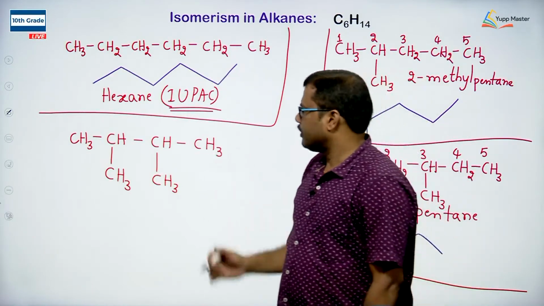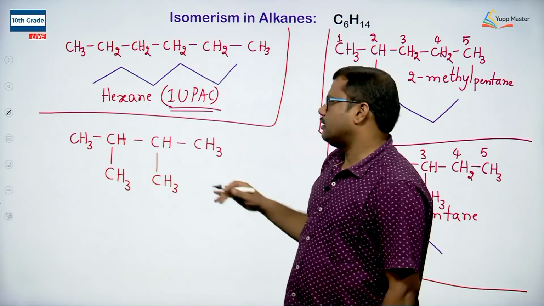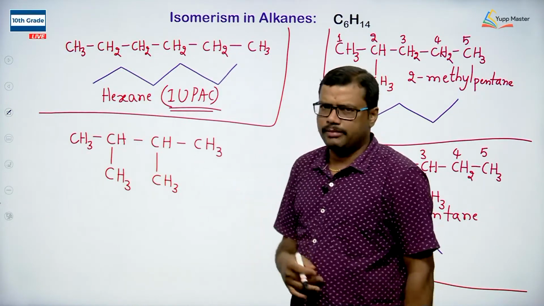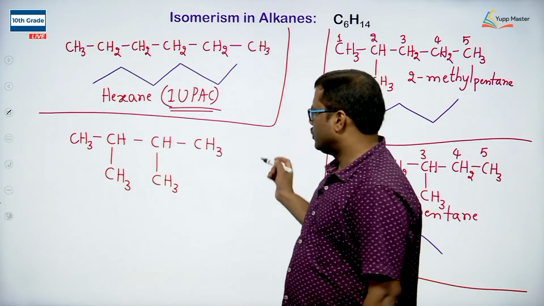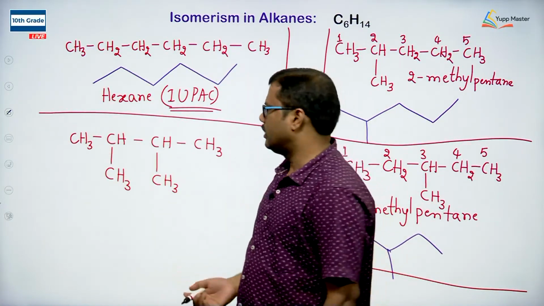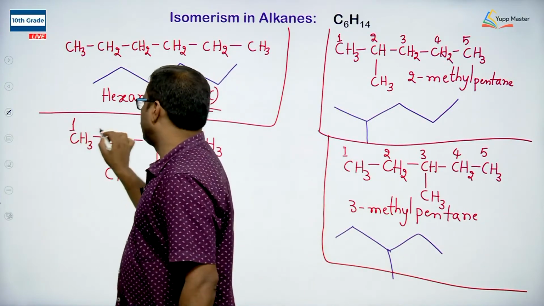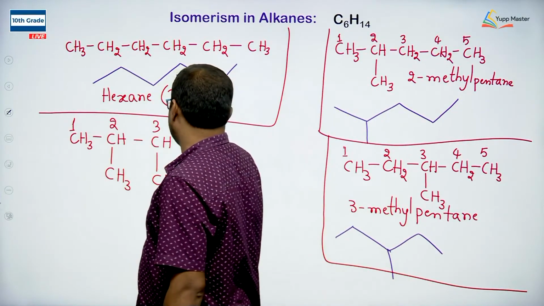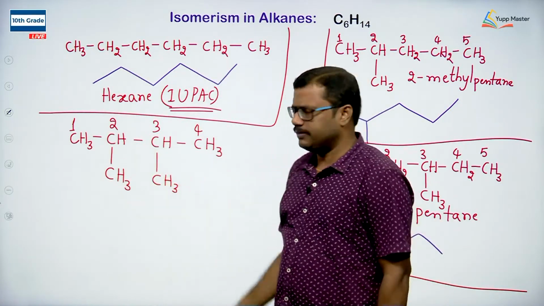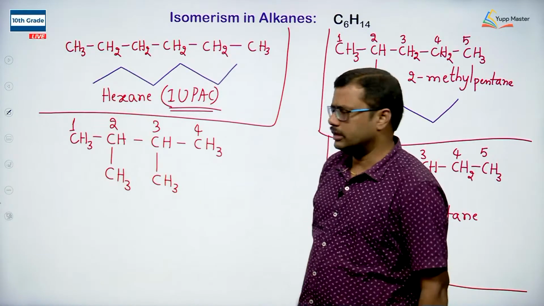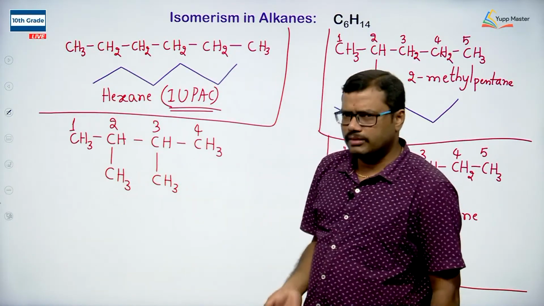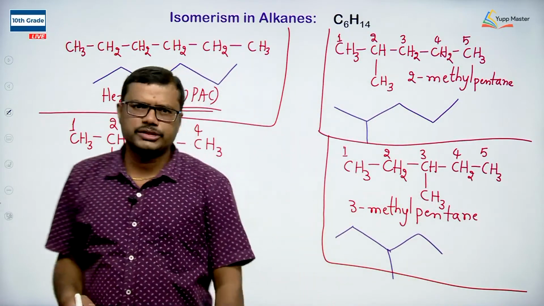Now, after arranging the carbon atoms, we have to take the longest continuous carbon chain having the maximum number of carbon atoms. So, the straight chain I have selected as the longest continuous carbon chain has four carbon atoms. When you number this four carbon chain, 1, 2, 3, 4, at second position we have a substituent, and at third position we have a substituent. Both are methyls, so the same substituent is present at second position and third position.